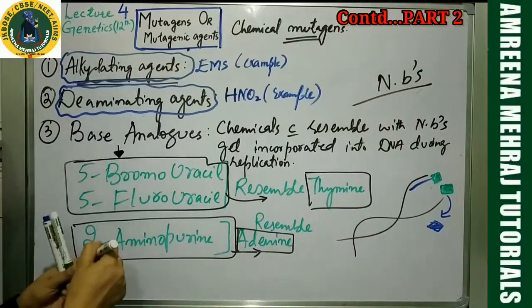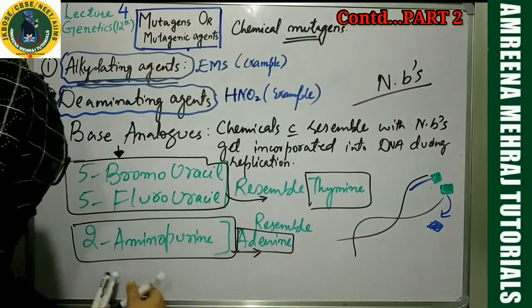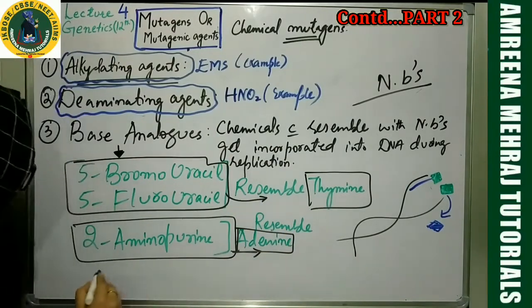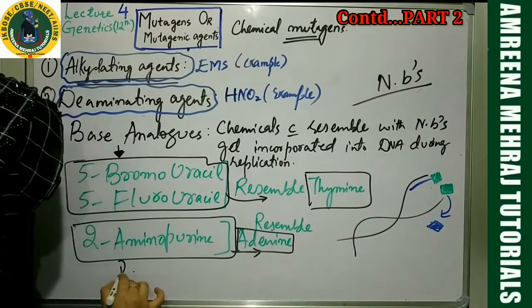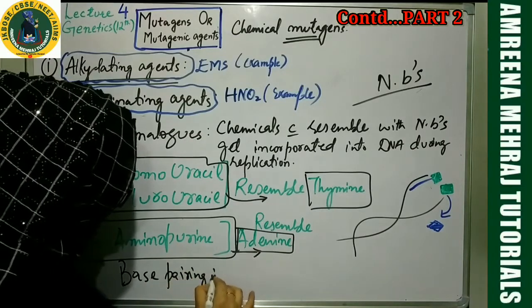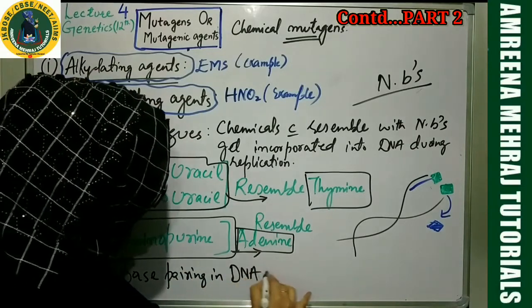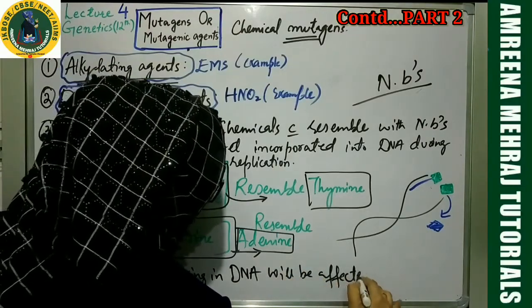Once these things get incorporated into the DNA, consequently, what will happen, my dear students? What will be affected? Base pairing in DNA will be affected. You have a wrong base.